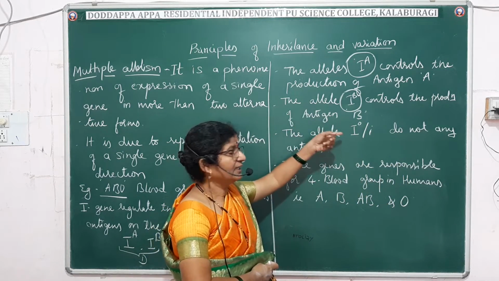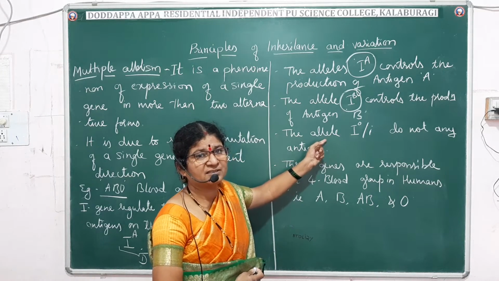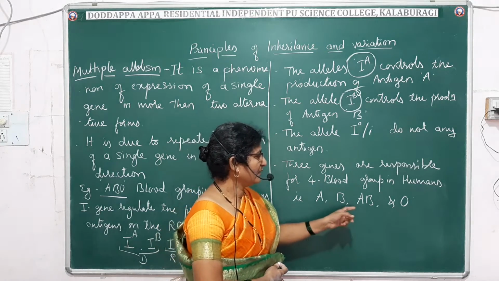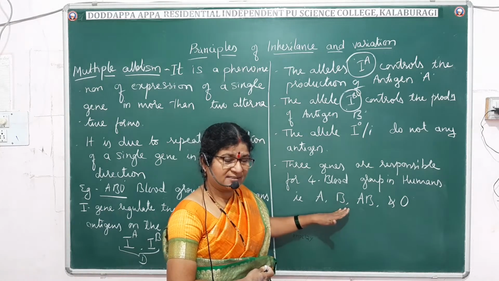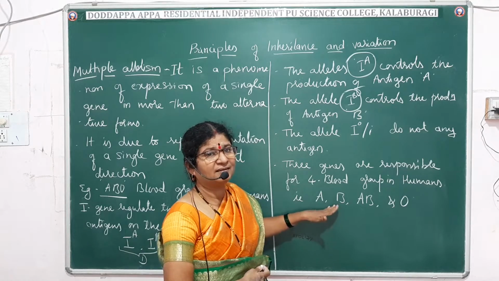These three alleles together are responsible for the expression of the four blood groups in human beings, that is A, B, AB, O. These are the four phenotypes you can say. So these are the four blood groups which are expressed by the allele I.